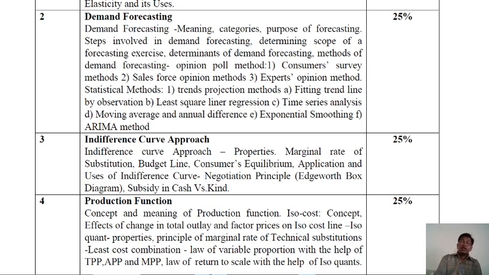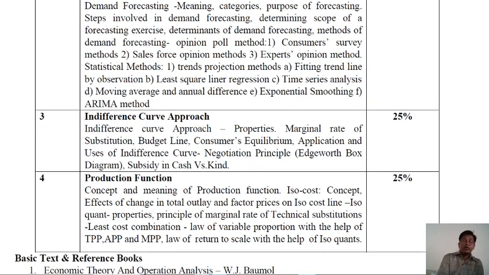Isoquant and its properties, principle of marginal rate of technical substitution, least cost combination, law of variable proportions with the help of total production, average production, and marginal production. The law of returns to scale with the help of isoquant.